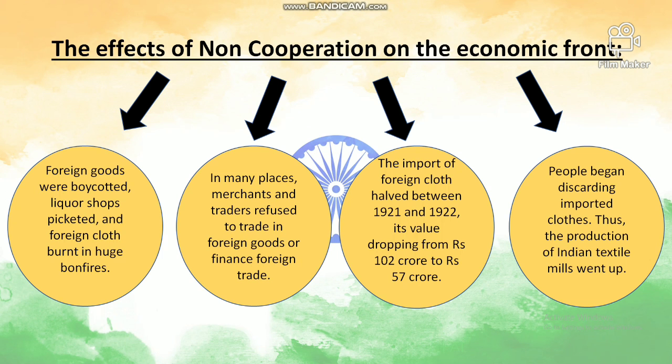Now, the effects of the non-cooperation movement on the economic front. Foreign goods were boycotted, liquor shops were picketed, and foreign cloth was burnt in huge bonfires. In many places, merchants and traders refused to trade in foreign goods and finance foreign cloth. The import of foreign cloth thus halved between the years 1921 and 22, and its value dropped from 102 crore to 57 crore rupees, and people began discarding imported clothes. Thus, the production of Indian textile mills went up. Not only this, people started boycotting the members of society who were using foreign cloth.